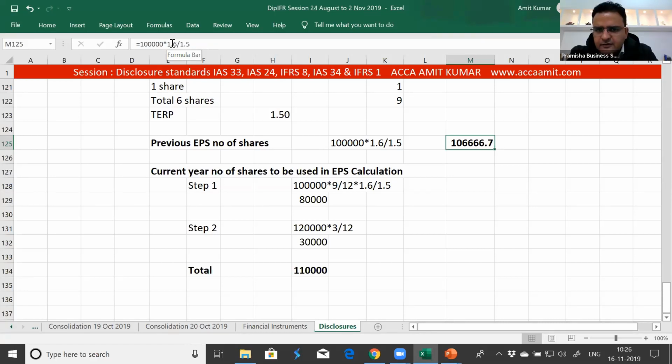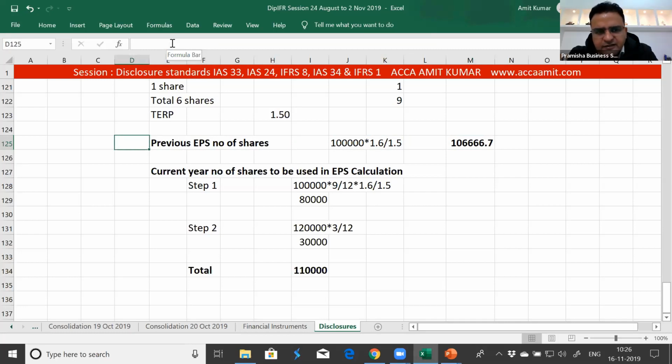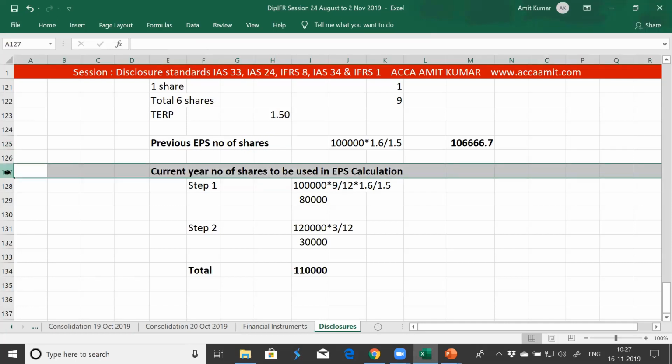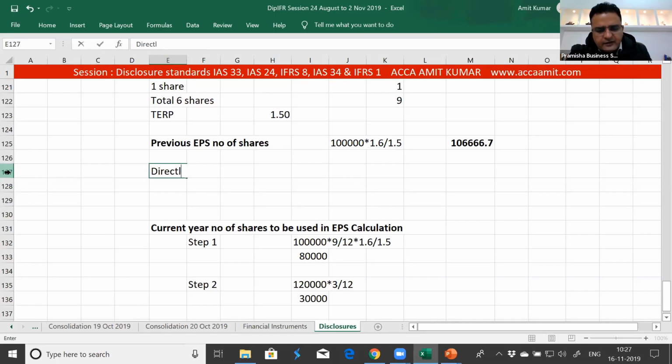Yes. So we should multiply it with 1.5 and then divide with. See, this I'm saying previous EPS number of shares. I did not adjust directly the EPS. If I adjust the EPS directly, then I'll use the formula directly to adjust the previous year EPS.